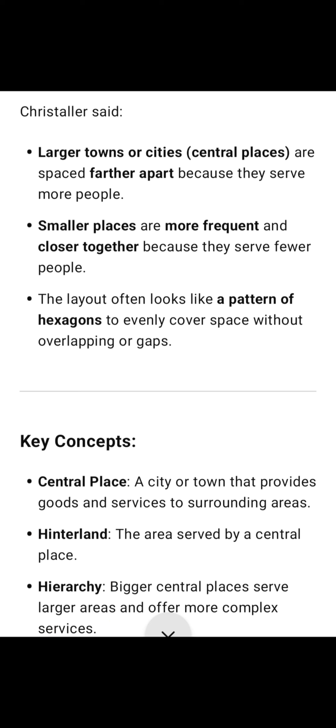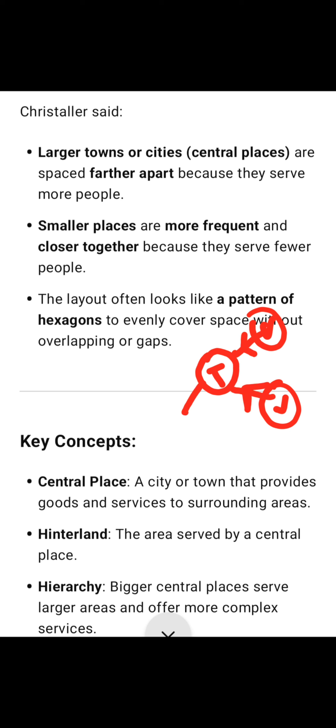A central place is nothing but a city or town that provides goods and services to surrounding areas. It's a nucleus. This is a city or a town that is providing services to villages, one village, two villages, all these people, they will come to town. So this town is a central place, and the area served by the central place, the villages, is called the hinterland.